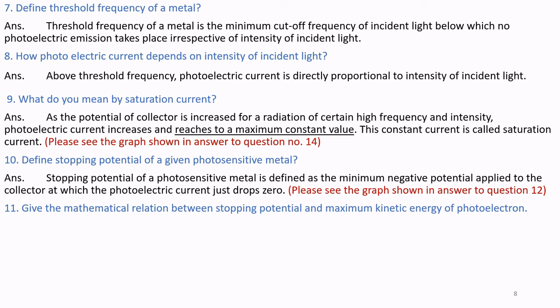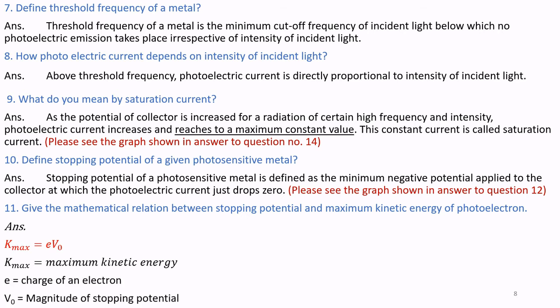Question number 11. Give the mathematical relation between stopping potential and maximum kinetic energy of photoelectron. Answer. K max is given by K max is equal to e V naught, where K max is the maximum kinetic energy, e is the charge of an electron, and V naught is the magnitude of the stopping potential.